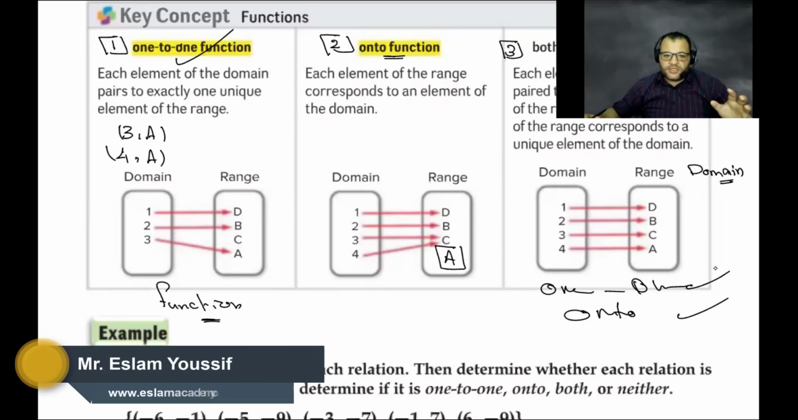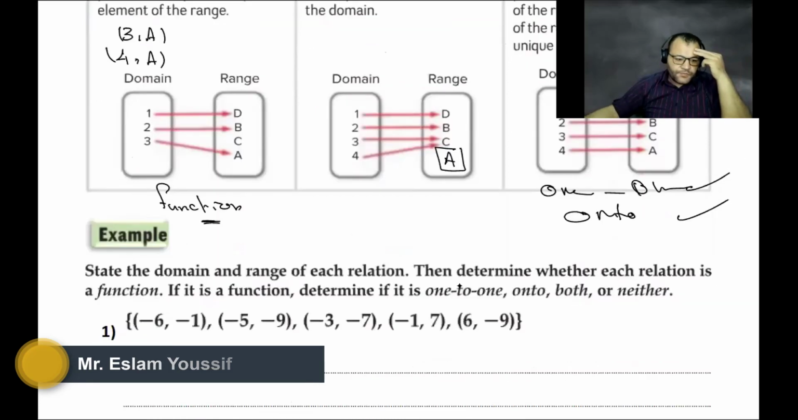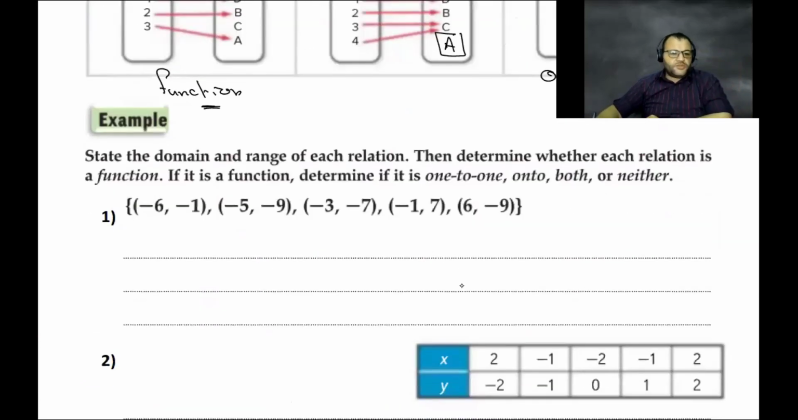So you have to know whether the relation is one-to-one, onto, both, or neither. For the first question, we need to state the domain and the range of each relation. For any relation, we can find the domain and the range, then determine whether this relation is a function or not. If it is a function, determine if it's one-to-one, onto, both, or neither. So number one, we need to find the domain. What is the domain?